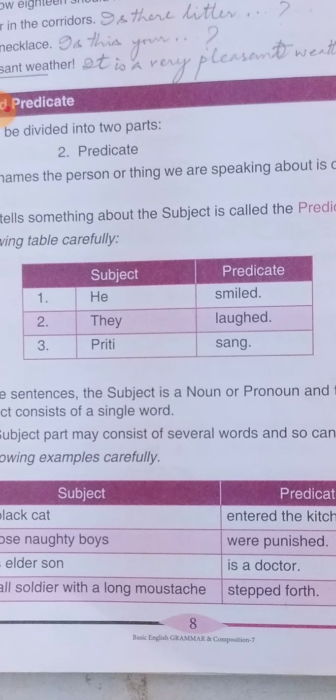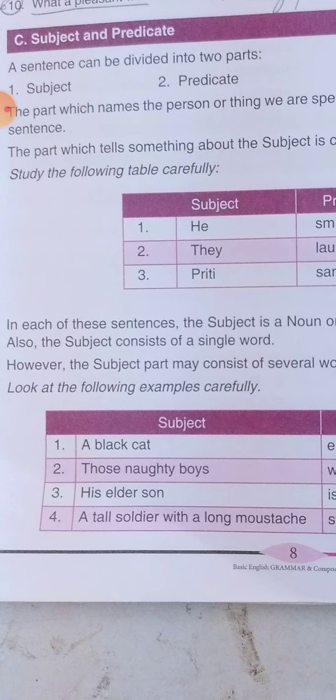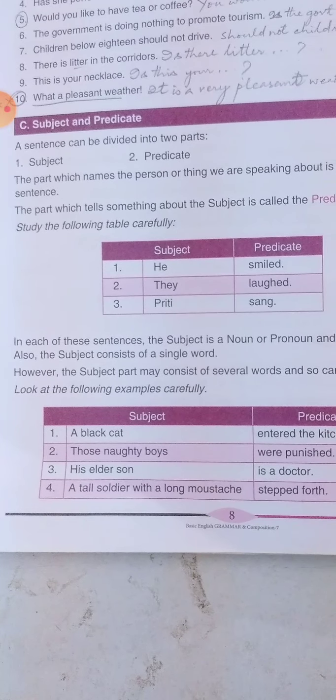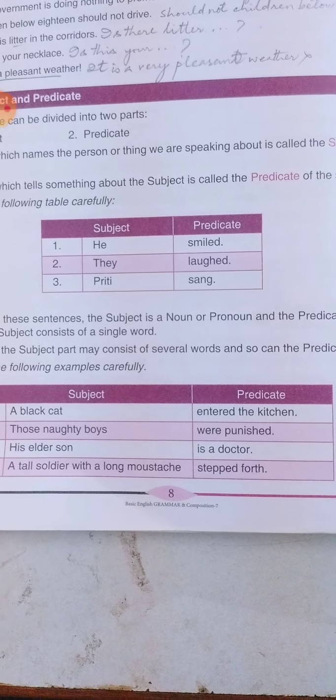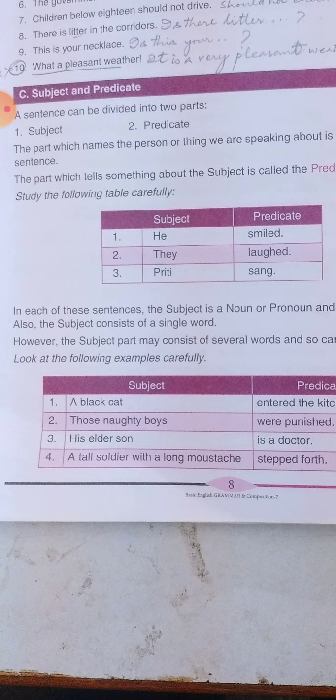Similarly, look at the second sentence, they laughed. We are telling about them, so that becomes the subject, and what did they do? That becomes the predicate. Similarly, look at the third one, Priti sang. We are telling about Priti, and what did she do? So the naming part becomes the subject, and what she did becomes the predicate. There are many other examples also. Please try to read all this through your book.